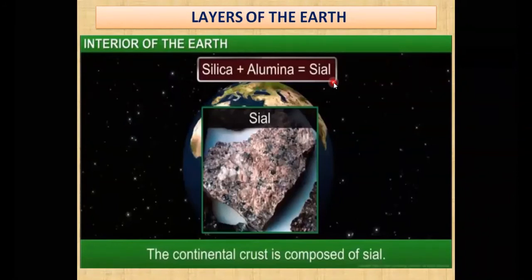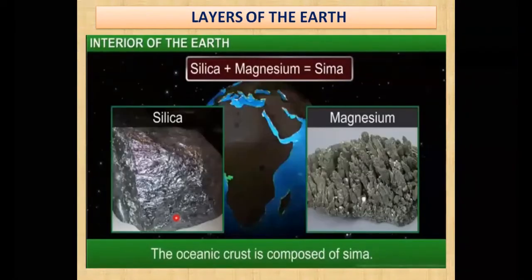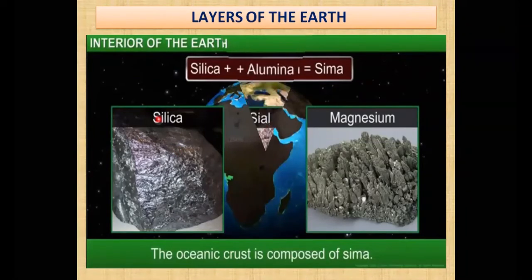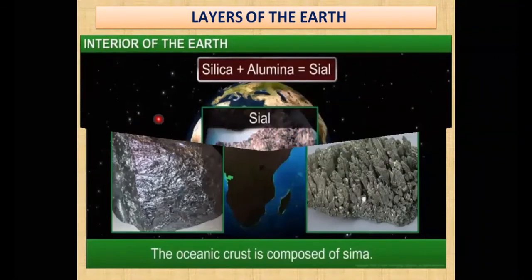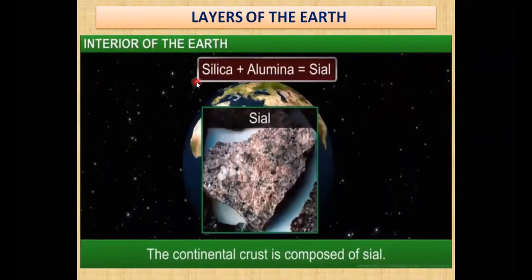So try to remember, my dear students, that the continental crust is composed of Sial. And the oceanic crust, in the image below, is made up of Sima, that is silica and magnesium. Let us see. Silica is over here also, and silica is also in the continental crust. So silica is the common mineral. You can see over here in the oceanic crust you will find silica, and in the continental crust you will find silica also. So silica is common in both the continental as well as oceanic crust.